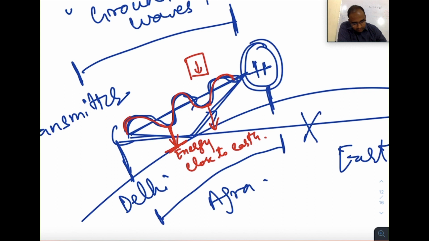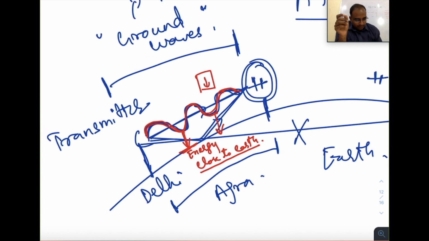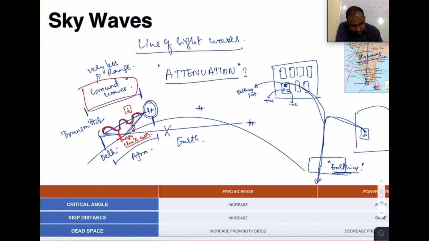So these waves, surface wave, by the way, the classification of the surface wave, direct wave, ground reflected wave, space waves, I made a separate video which explains in detail. Just go through it, or just remember all these together are called as ground waves. So these ground waves travel close to the earth and the earth attracts electricity. As the wave is just an electromagnetic energy, it is getting attenuated. Understood? That is one reason the range of ground waves is less.